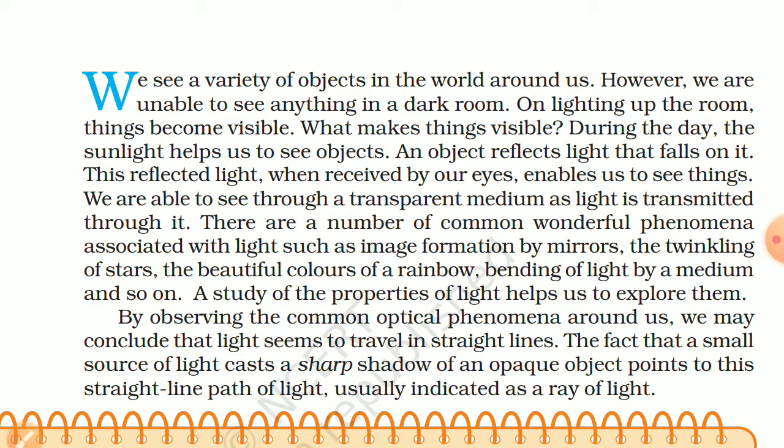By observing the common optical phenomena around us, we may conclude that light seems to travel in a straight line. As you have already studied, light never travels in a zigzag way. Light always travels in a straight path. The fact that a small source of light casts a sharp shadow of an opaque object points to the straight line path of light, usually indicated as a ray of light. If you throw the smallest light, that ray will fall on the opaque surface, and the light will not pass through it, so it will form a shadow behind that object.